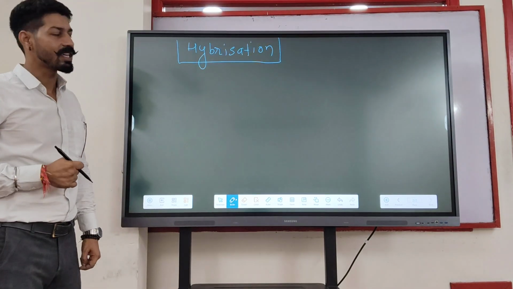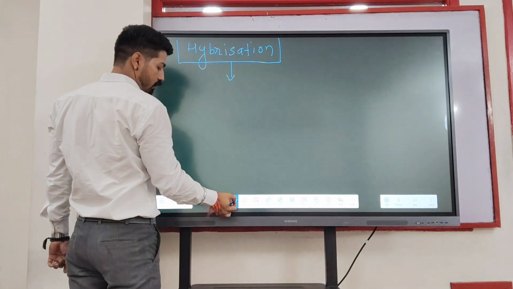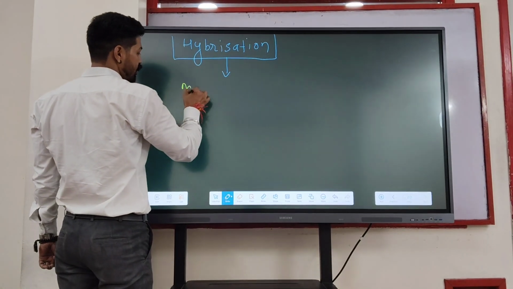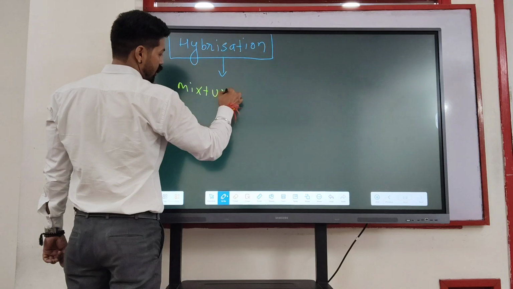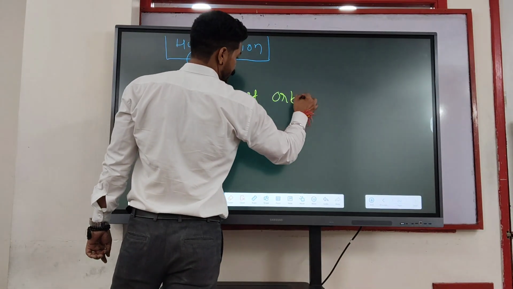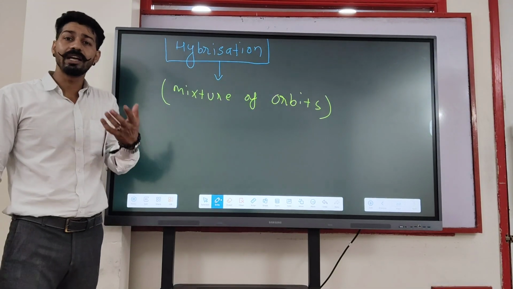Actually, in hybridization, what is happening here? The mixture of orbitals is available here. So we can write here, I can call it a mixture of orbitals. That is hybridization. And what is the need of it?